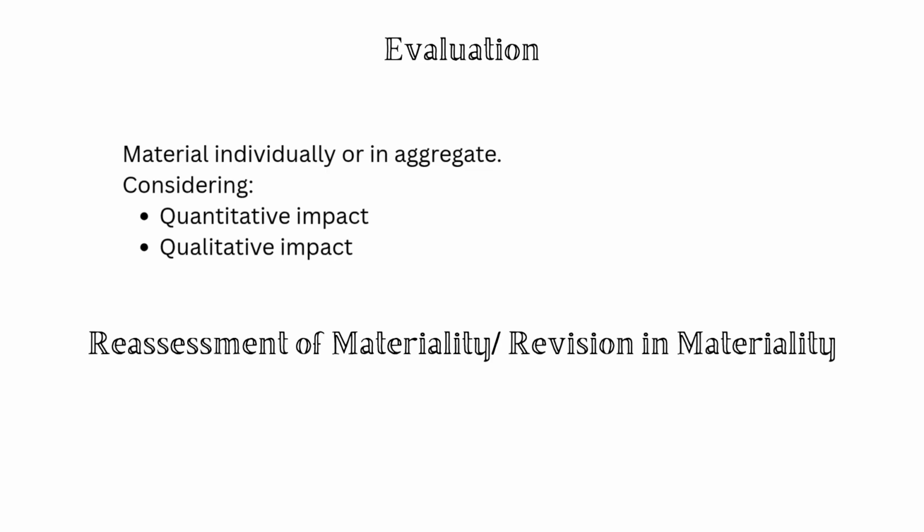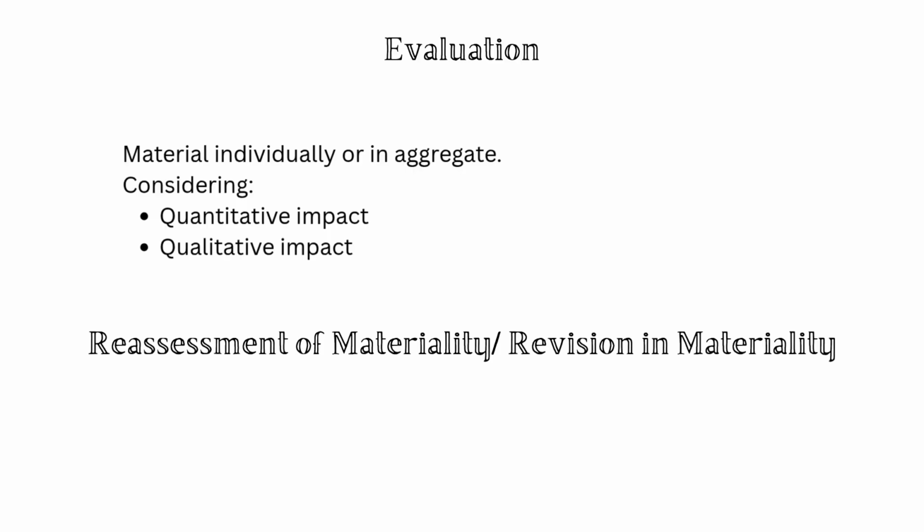Now comes a very important step. If some misstatements remain uncorrected, the auditor must evaluate whether they are material individually or in aggregate. In doing so, the auditor considers the quantitative aspect like the size of misstatements and the qualitative aspects like the nature of misstatements. For example, even a small misstatement may be material if it affects compliance with regulations, changes a profit into a loss, or impacts key performance indicators. Therefore, materiality is not just about numbers.